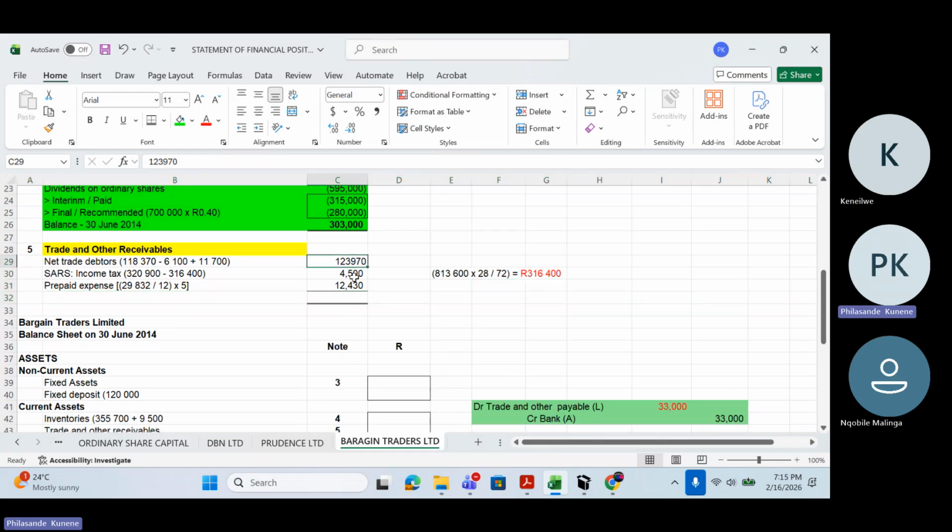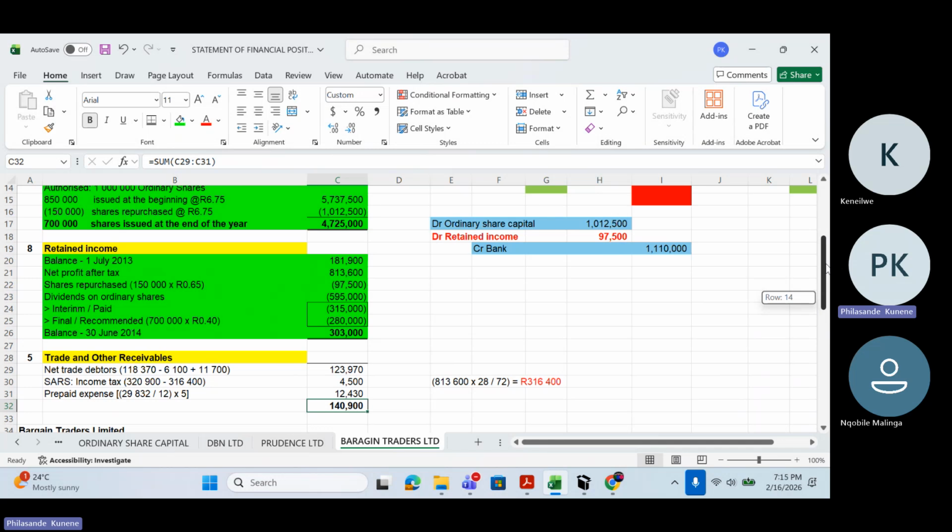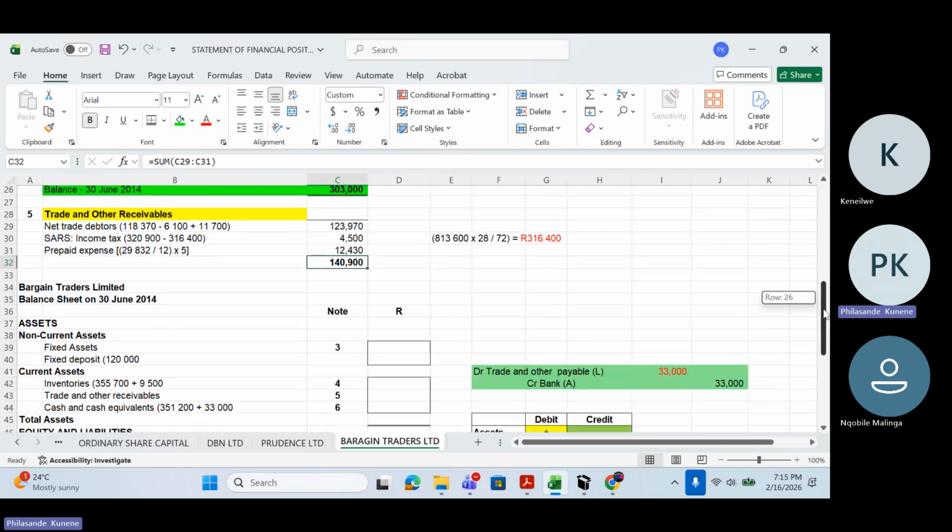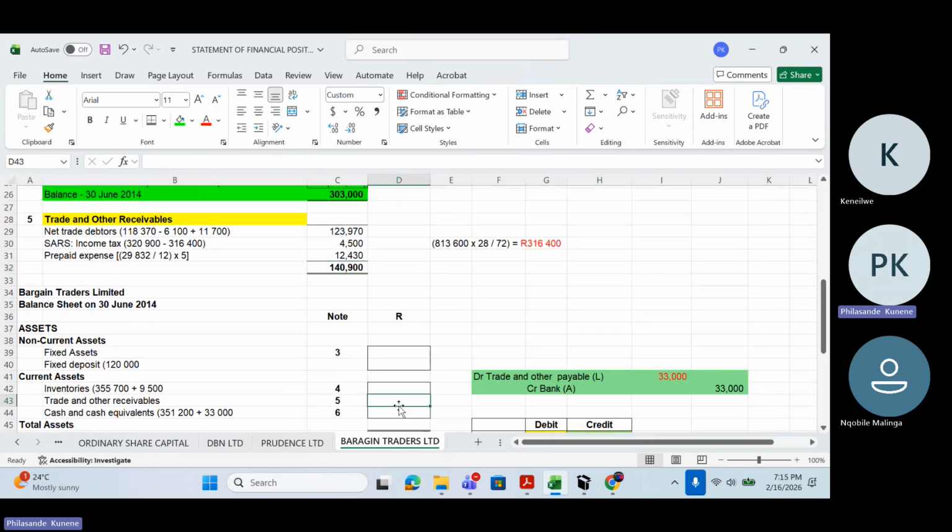So now we are done with this one. We can close off and get the total, which is 140,900. This is going to be my trade and other receivables. I can put the total here, 140,900, which comes from the note.